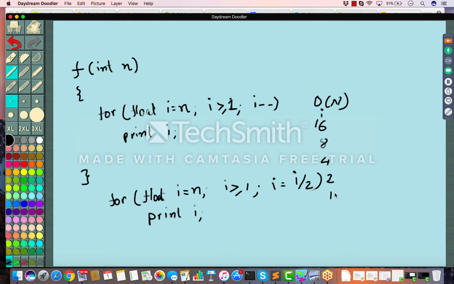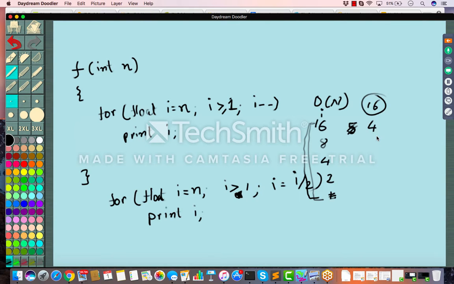Now you just see how many times we basically executed this. 5 times, right? Your n was originally 16, but it got executed 5 times. To make it a little bit simpler, let's make it i greater than 1. So this time when it is 1, it won't be executed. So how many times did it get executed?